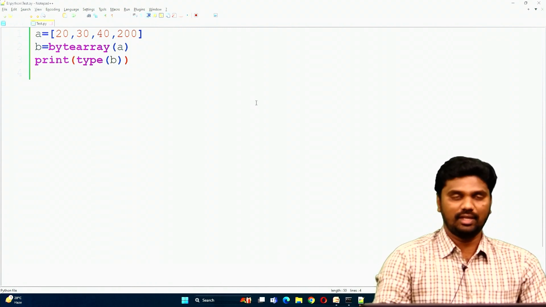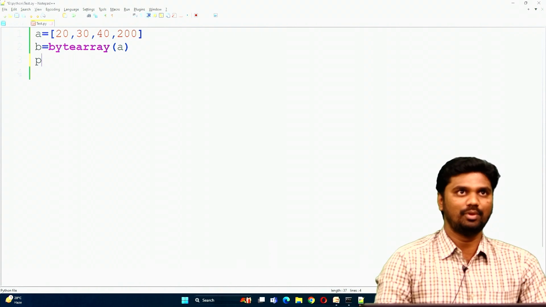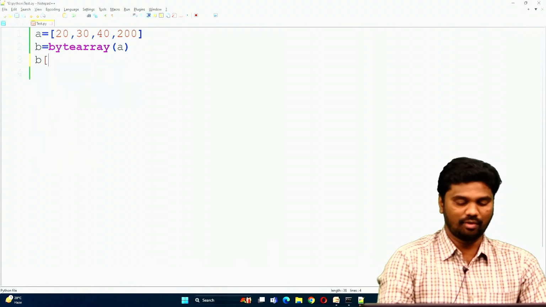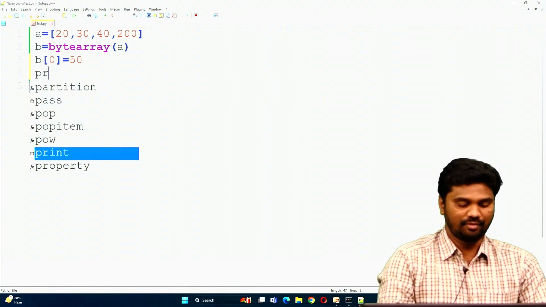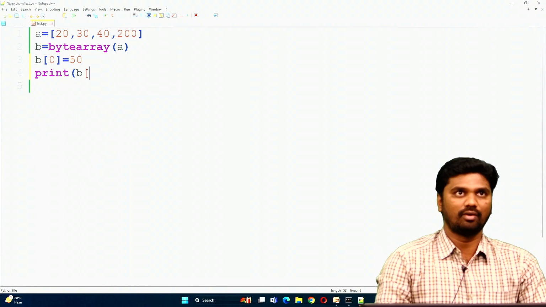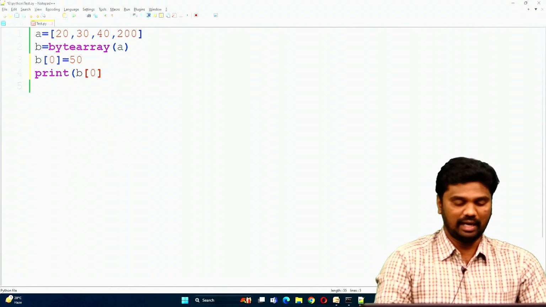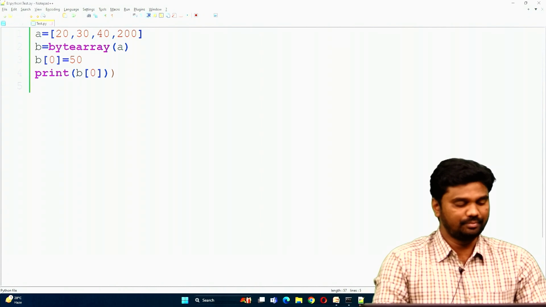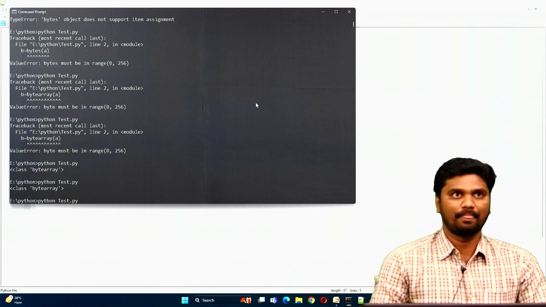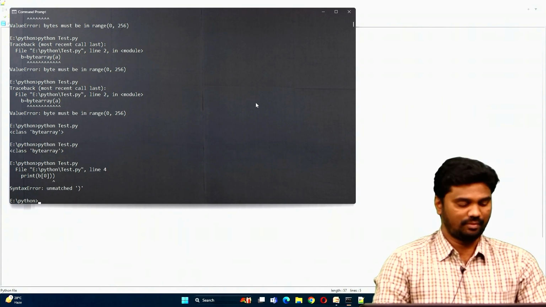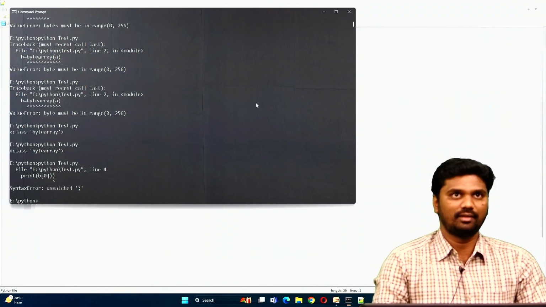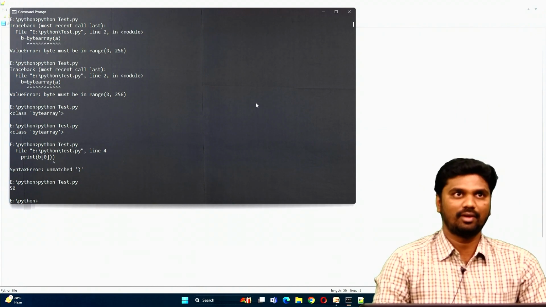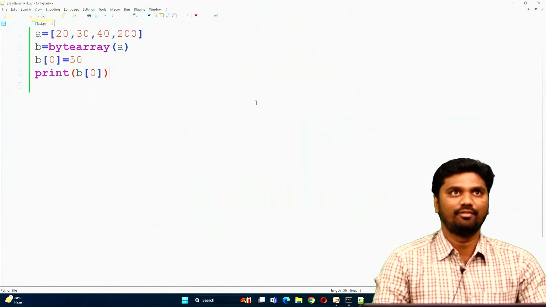Now here we can see about mutability. For example, b of 0 equals 50. Now print b of 0, let me see whether this value is changed. What happened? One minute, there is some extra parenthesis. Now once again I save this program and run this. What happened? Now that value is replaced with 50. The value 20 is replaced with 50.